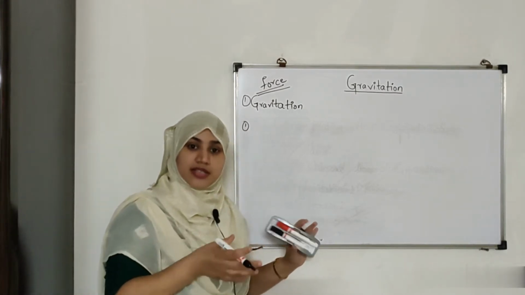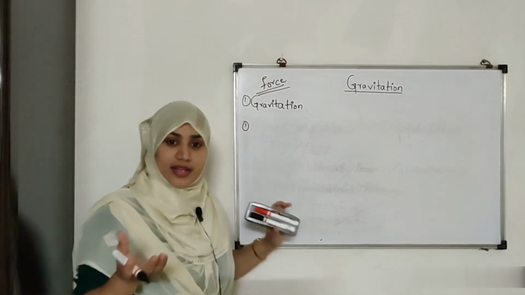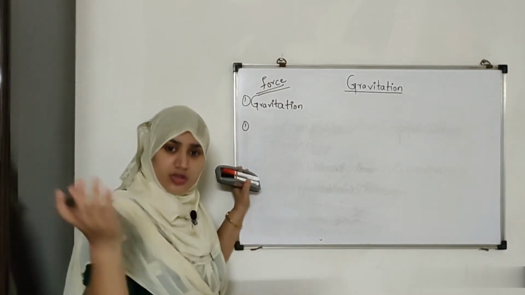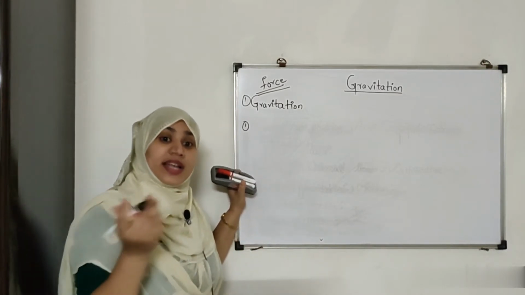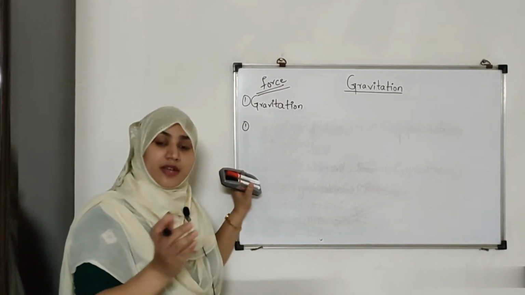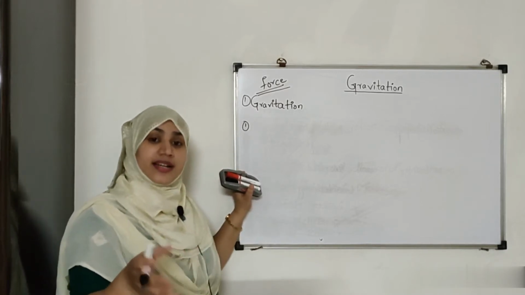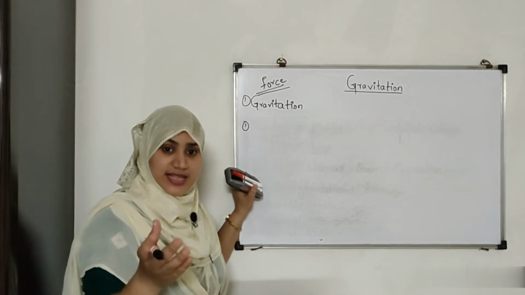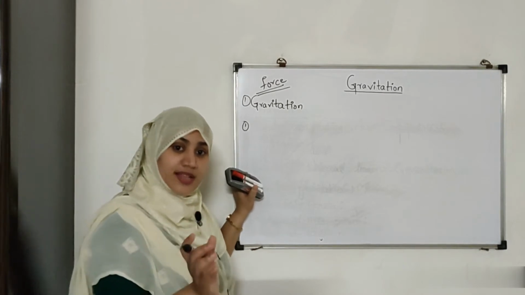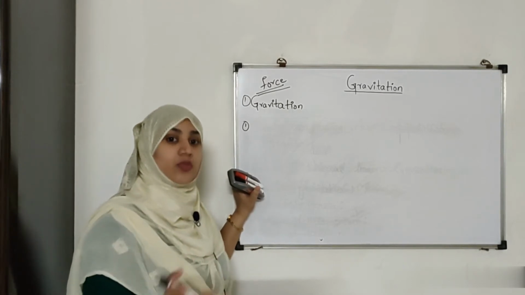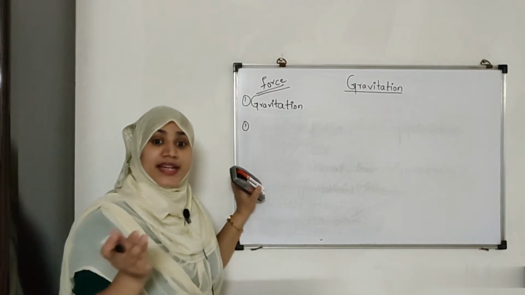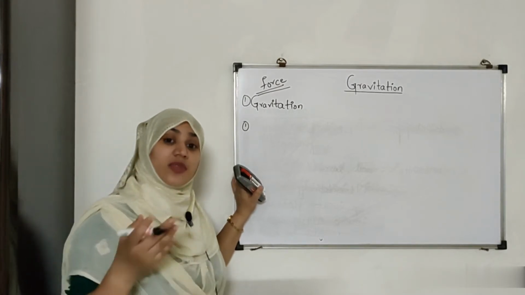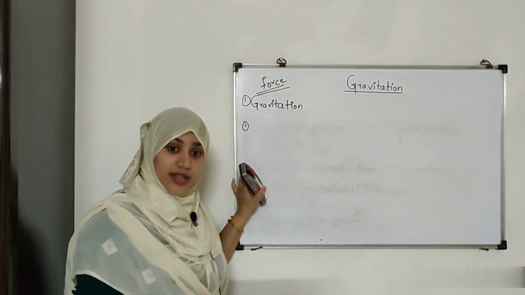So if a ball is lying on the floor, I can go and kick it and put it in motion. It starts rolling, right? It can even stop the body in motion, right? Suppose I'm riding a bicycle. When I apply the brakes, what am I doing? I'm stopping the motion of the body. It can change the direction as well as the speed of the body, right?